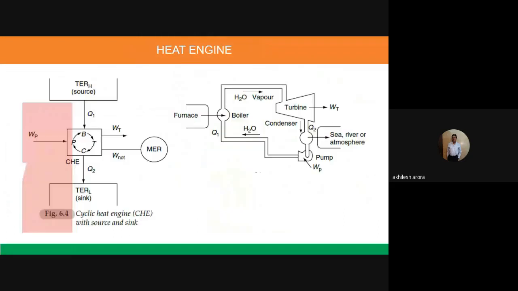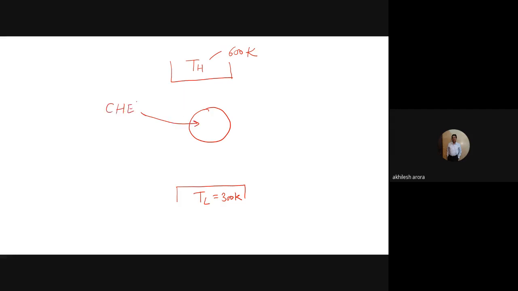So I will once again explain it. Let me show you the diagram here once again. So this is one of the reservoirs. This is maintained at temperature TH. I can say that it is 600 Kelvin. Then I have another reservoir here. Let us say it is at 300 Kelvin. And here we have a cyclic heat engine. This cyclic heat engine is interacting with the high temperature reservoir, and it takes QH amount of heat, and then it produces W net here.